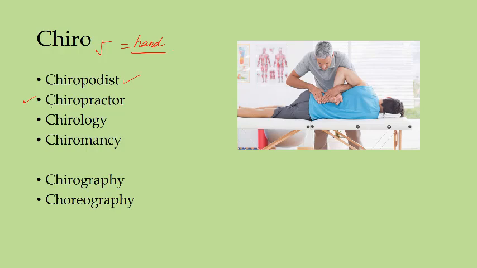Chiro here means hand, and practo or practical or practor means the one who engages in some kind of practice. So chiropractor is doing his practice with his hands. That is the literal meaning of this word.